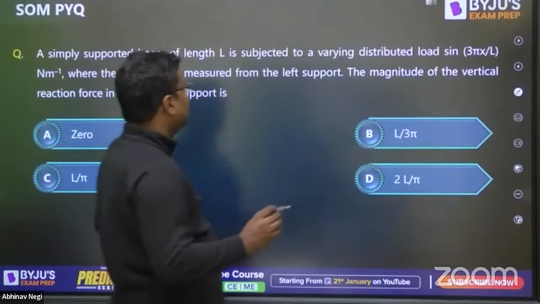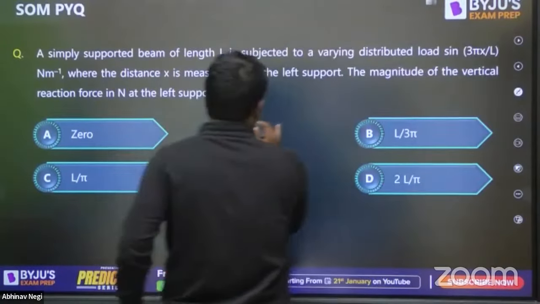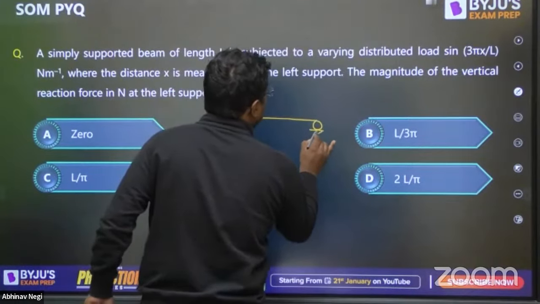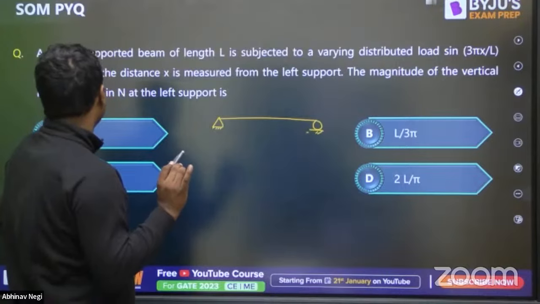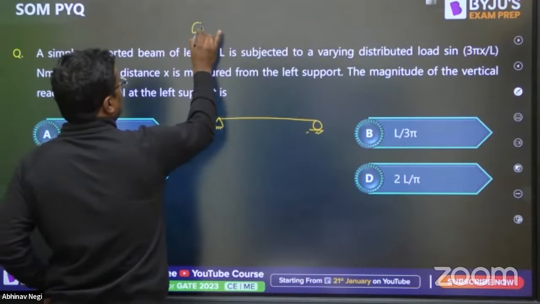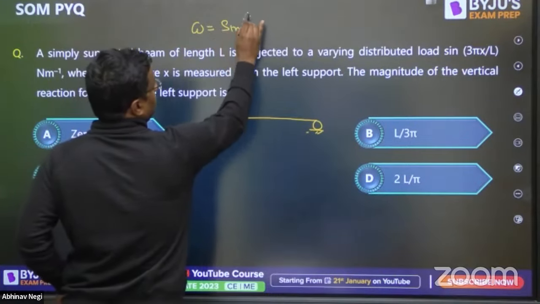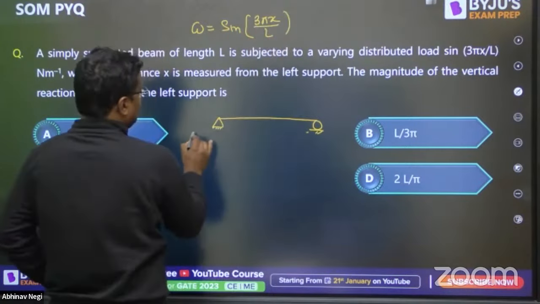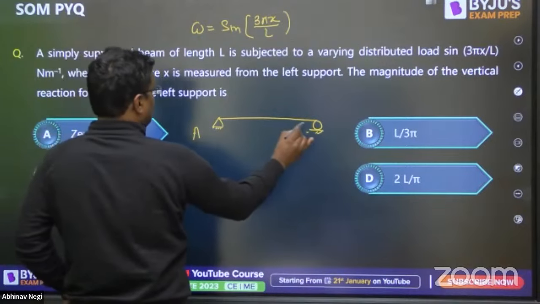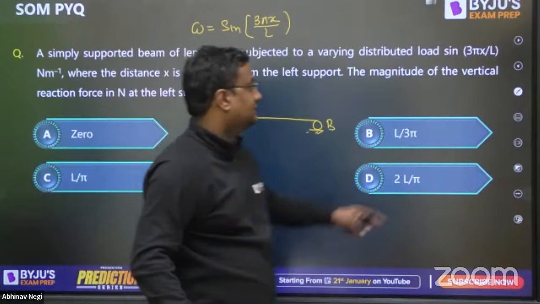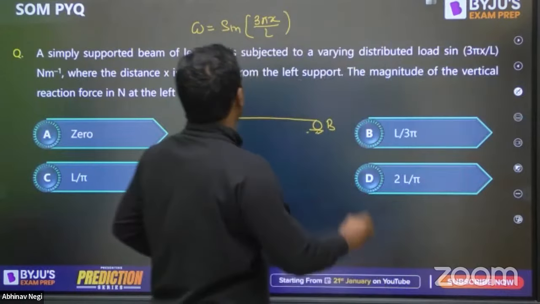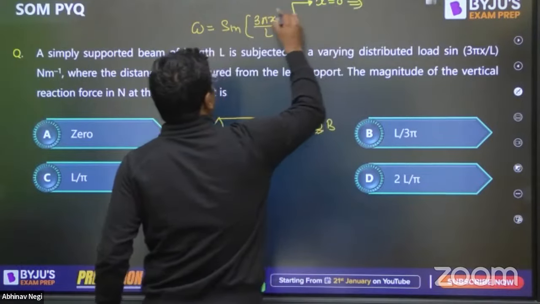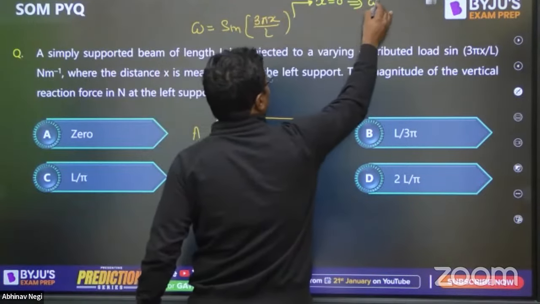A simply supported beam of length L. Okay, there was a simply supported beam whose length was L and the loading on it was sin 3 pi x by L. Now let this be A, let this be B. Everybody please check. At x is equal to 0, what is the W? If you put x is equal to 0, W will be 0.